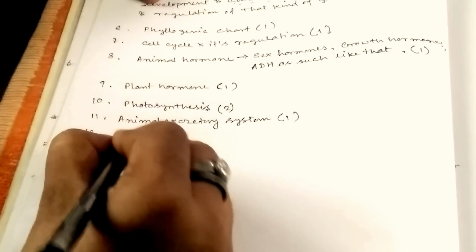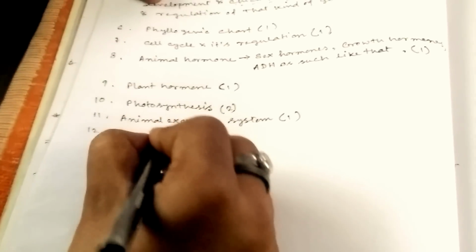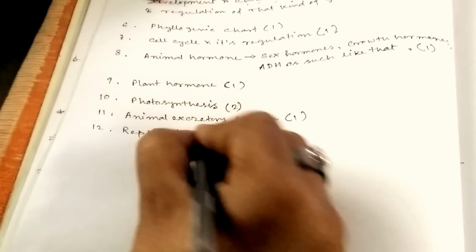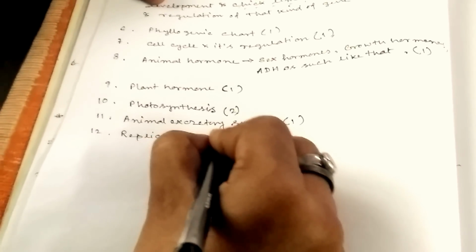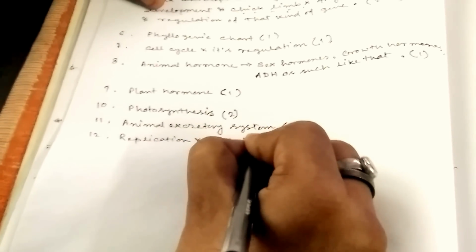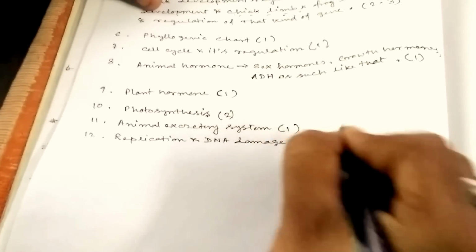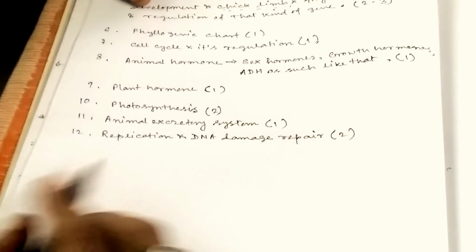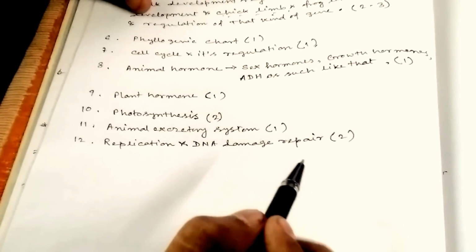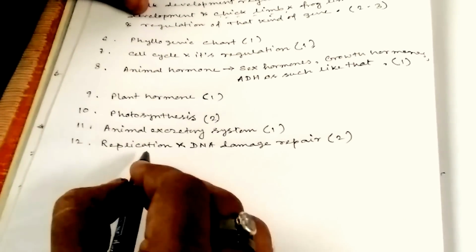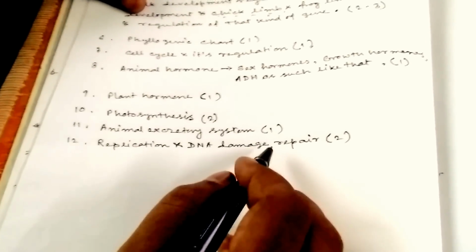Come to point 12, replication and DNA damage repair. You can get obviously two questions from here: one question from replication and one question from DNA damage repair.